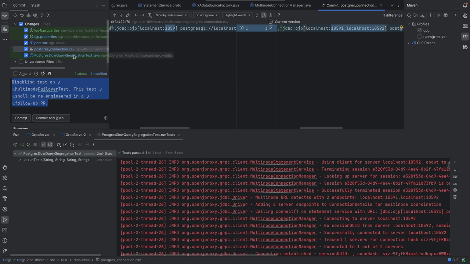In the Postgres connection CSV, which is the CSV file that we use to get our connection to the database, we modified what we currently have in the repo to have two nodes, right? One in each port here, one in port 10.591 and one in 10.592. They're going to be all running in my machine, right?